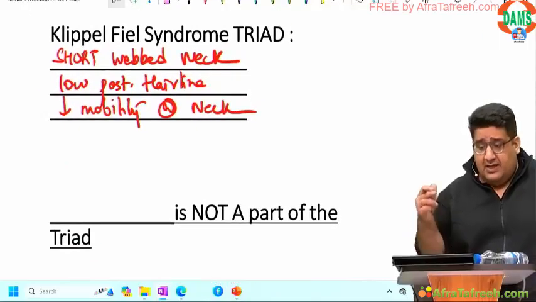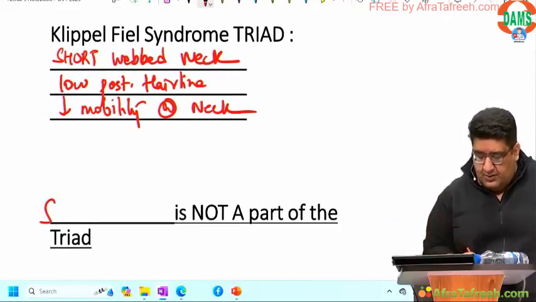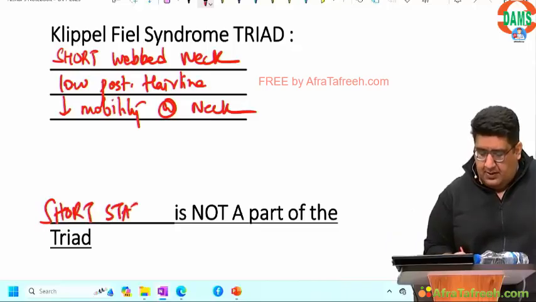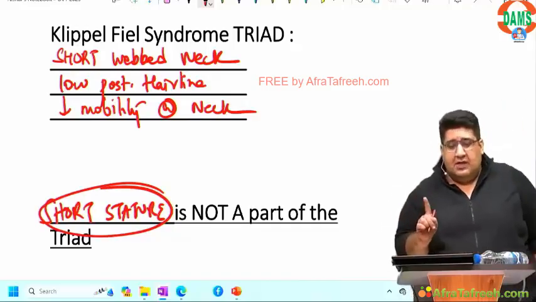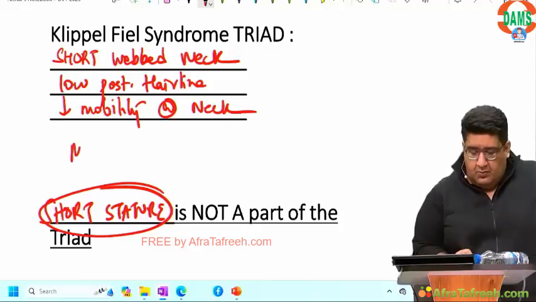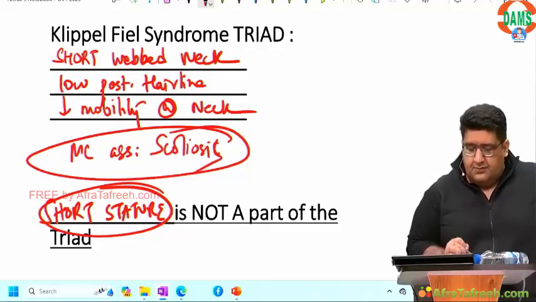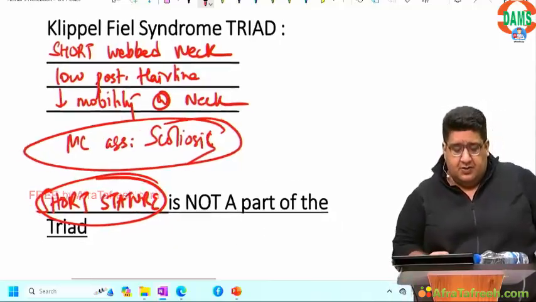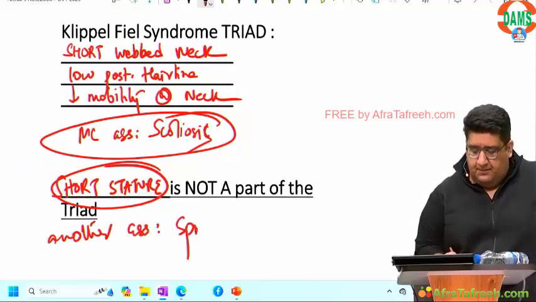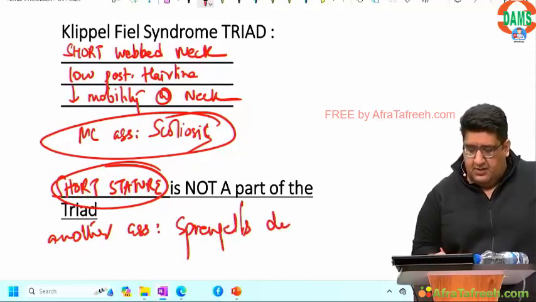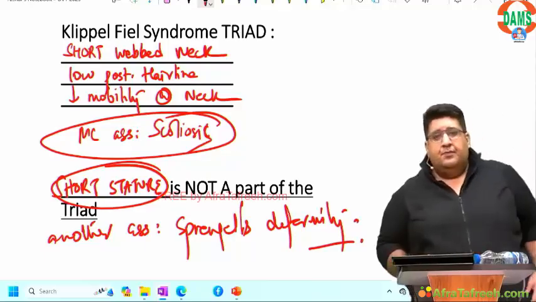Short stature is an integral feature of the disease but not a part of the triad, as correctly mentioned by Dr. Barnali, I think. So it is an integral component of the disease but not a part of the classical triad. Most common association will always be scoliosis. Another association is Sprengel's deformity.